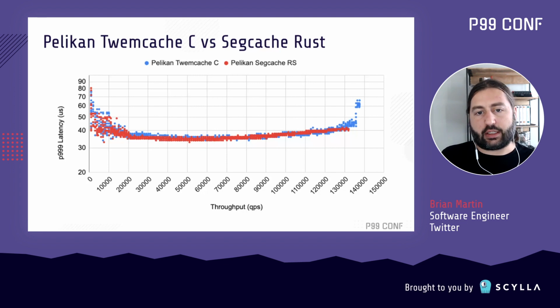We can see at the end here that the Rust implementation doesn't hit the same throughput that the C implementation does. But it turns out that this is just due to the actual storage library itself, and the C implementation of Segcache has similar performance to the Rust version. So this is pretty good.